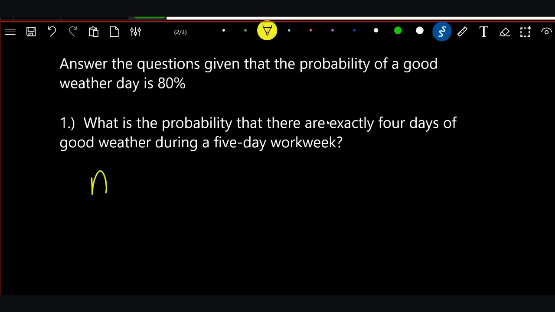How many days are we talking about? Okay, we're talking about 5 days. What's the number of successes? That's the x, right? And how many successes? What do they want? They want 4 days of good weather. So they want 4 successes.